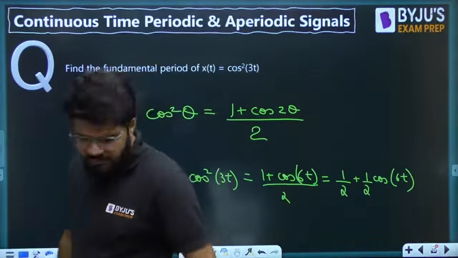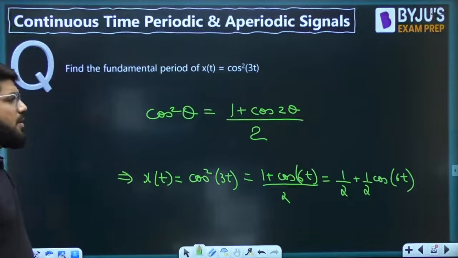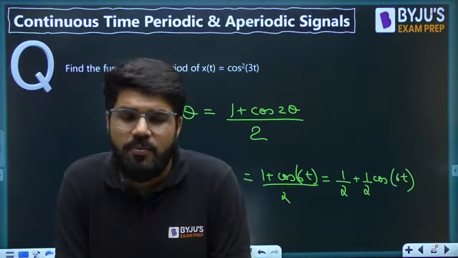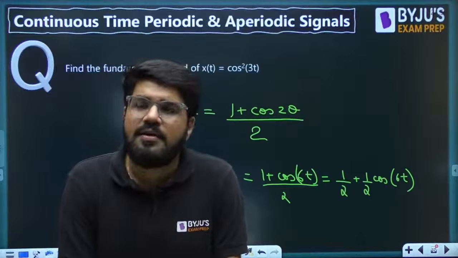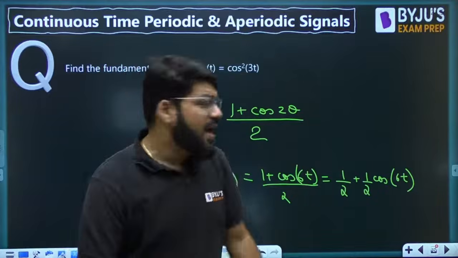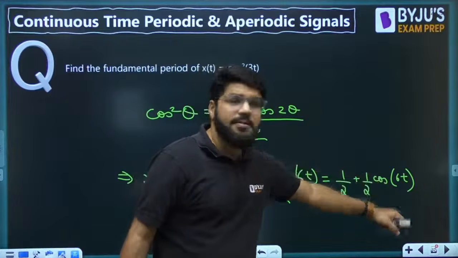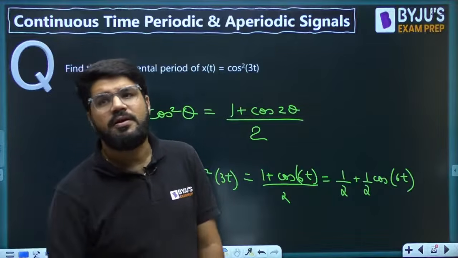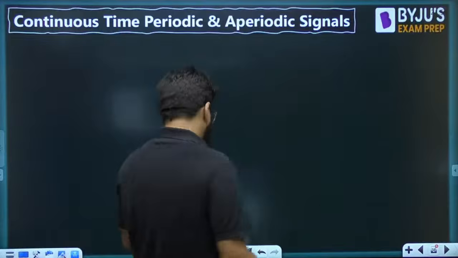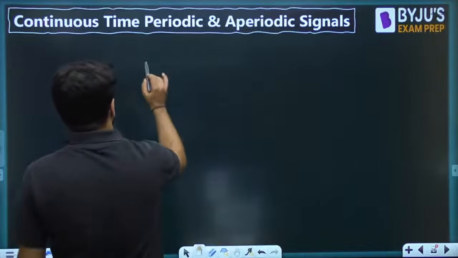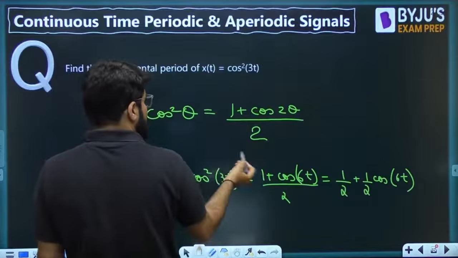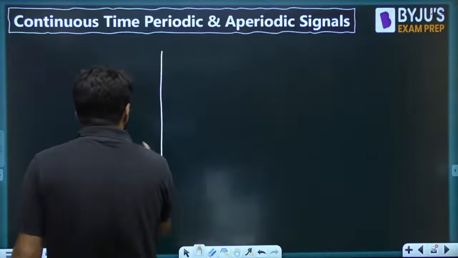Now that DC component, if some of you are asking, is the DC component going to make the signal aperiodic or going to make the period 0? No, nothing like that. It will still be periodic, having the period decided by cos 6t. What is the role of this DC component? If you try to understand with the waveform, half cos 6t. Acha, what is the cos omega t?